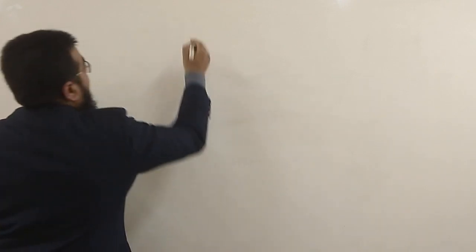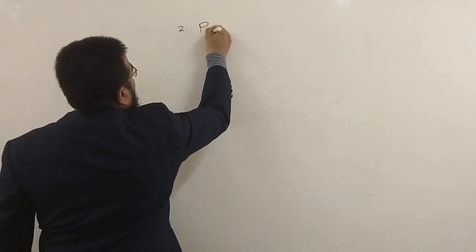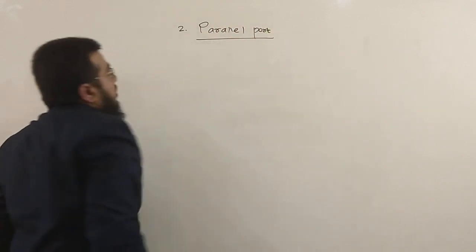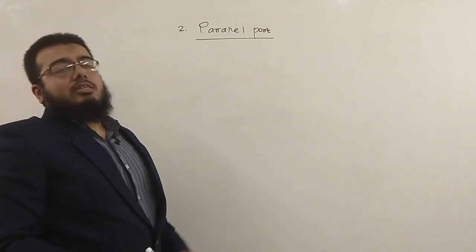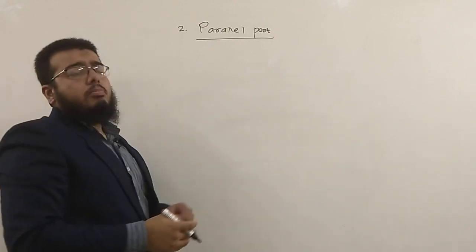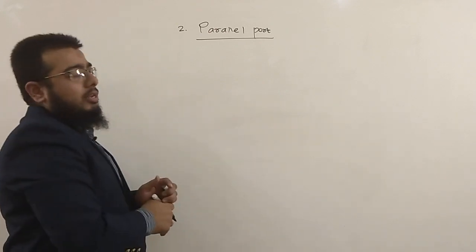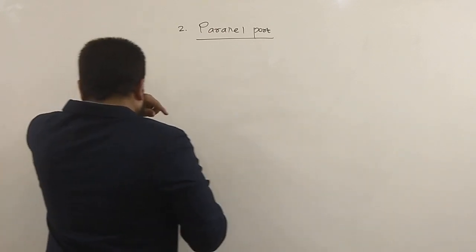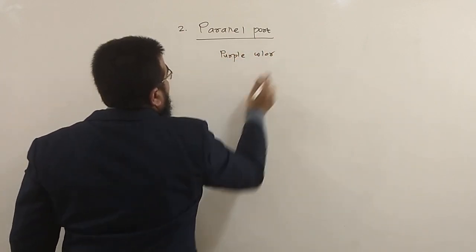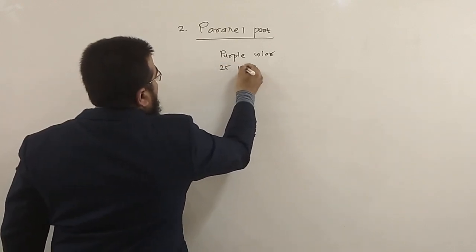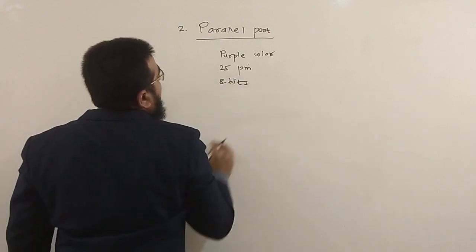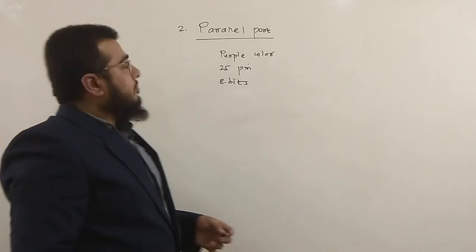Moving on to the second type of port, that is known as the parallel port. You might be finding this parallel port even in today's motherboards, inbuilt, due to one reason. Only because we are still using the dot matrix printer, this port is still existing on the motherboard. It is mainly the purple color port you'll be finding at the rear end of the computer. It is a 25-pin port, and the data transfer will be 8 bits at a time.